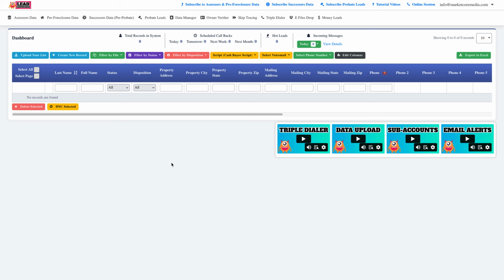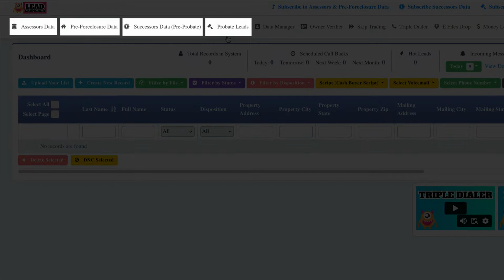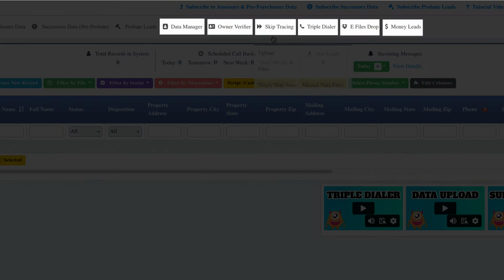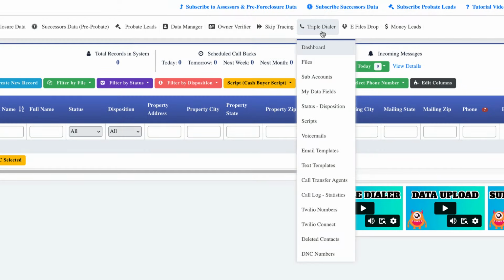It's packed with features and there's a lot going on, so let's quickly orient you so you know what you're looking at here. First of all, these 4 tabs here are where you search for and find different types of data records. Then all these tabs are the various tools to organize your data, to skip trace and verify, to leverage our powerful triple dialer with an extensive suite of tools, and more.